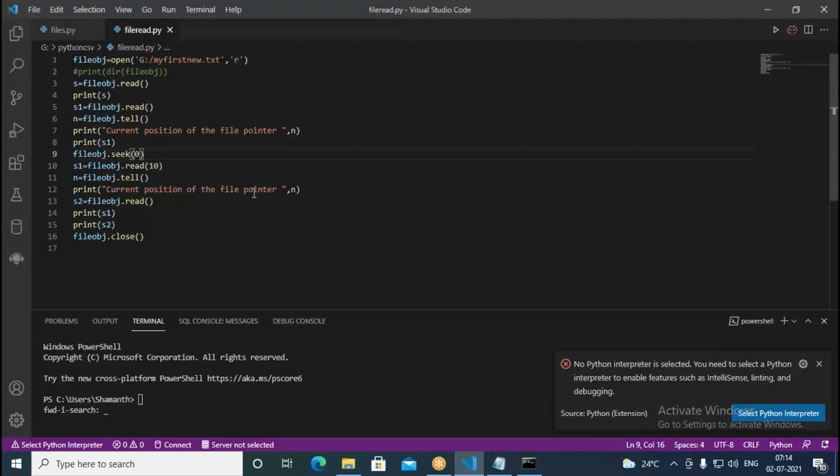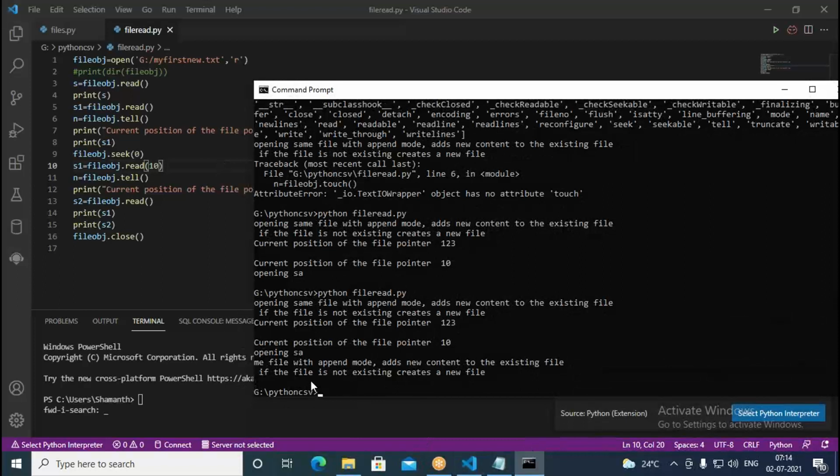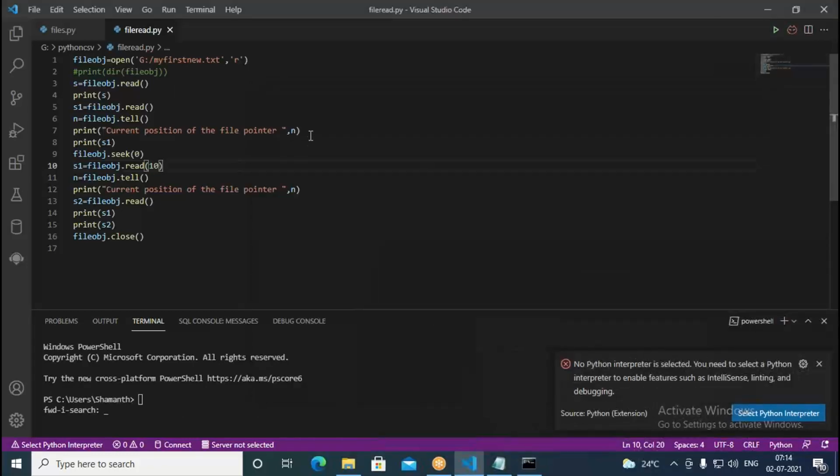Earlier we were at position 123, but when you go with the seek, the file pointer goes to the 0 position. From the 0 position, you can read data again. So when I say s1 = fileObject.read(10), from the beginning it's going to read 10 characters. What we get here is the data "opening SA", because in the given file, "opening same file with append mode", from O to SA is 10 characters. Starting from 0 up to SA it is 10 characters, so it is reading 10 characters and printing.